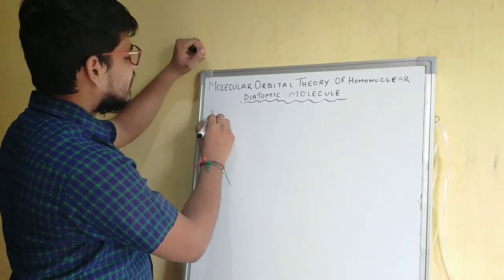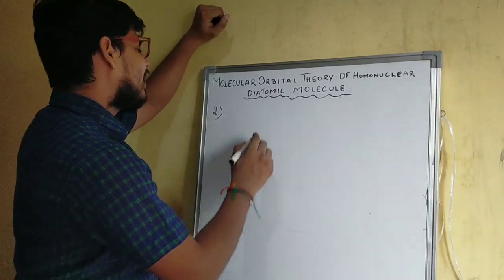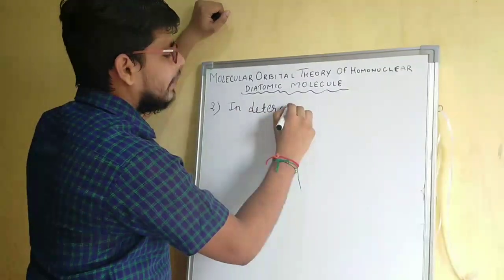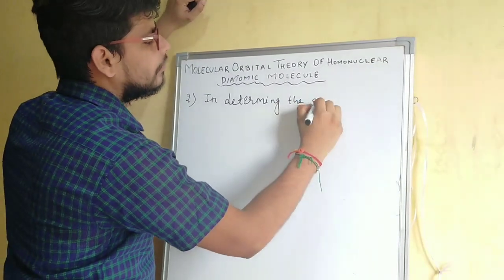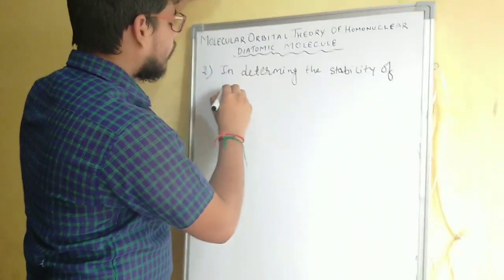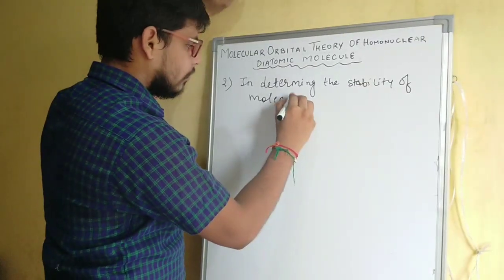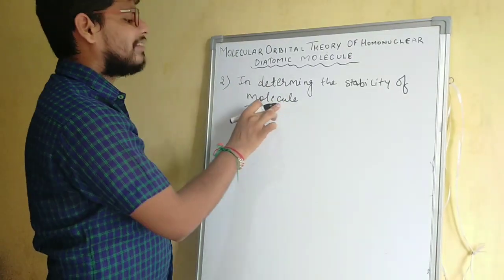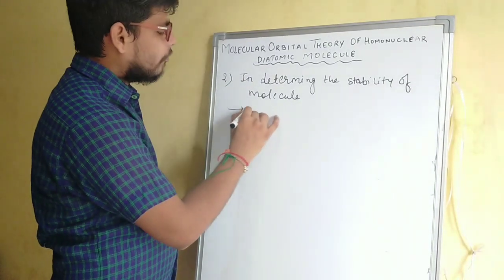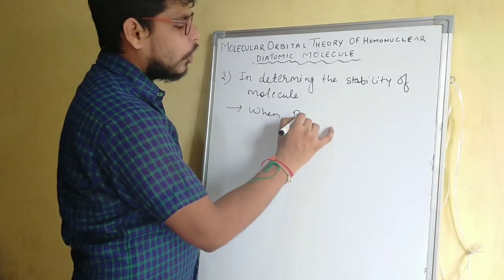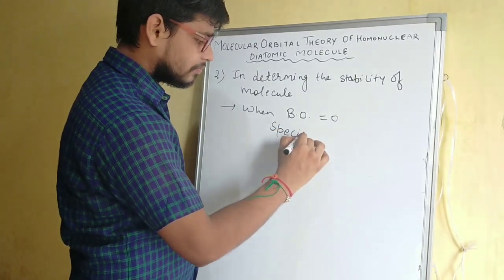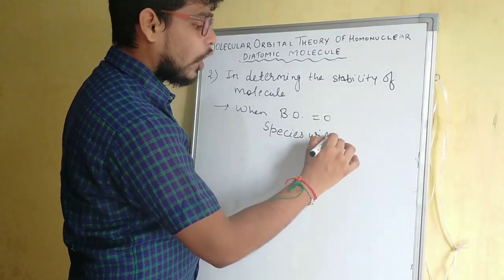And the second application of molecular orbital theory is in determining the stability of a molecule. We can also determine the stability of a molecule by determining the bond order. Like when bond order is 0, which means the species will not exist.